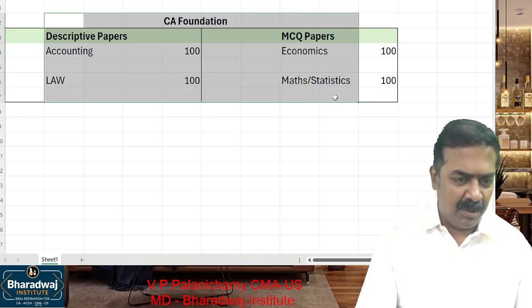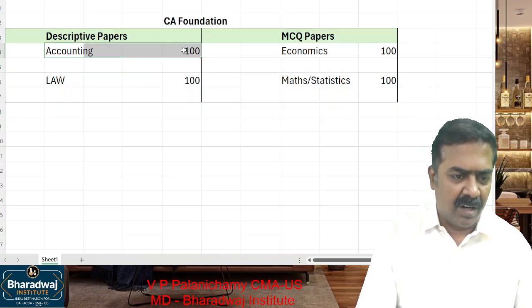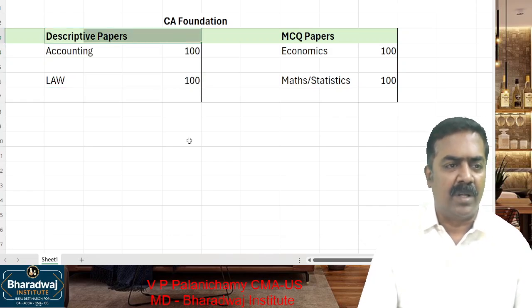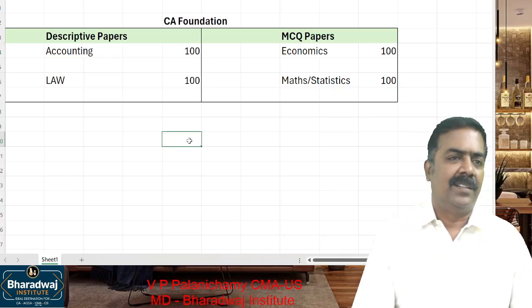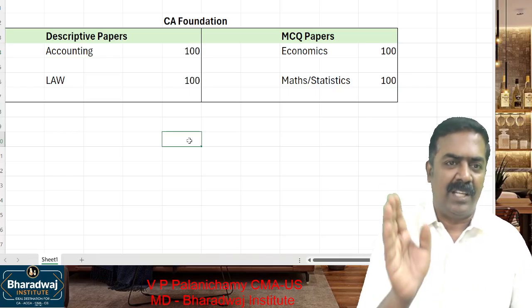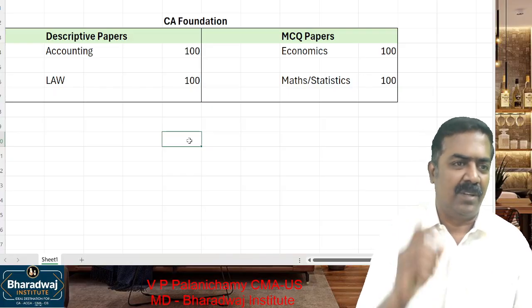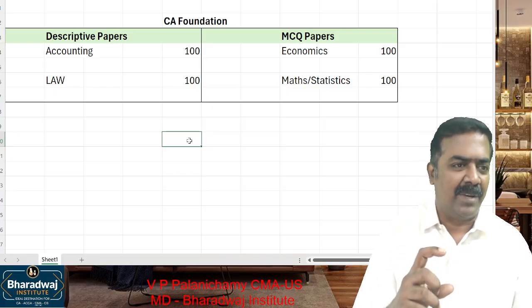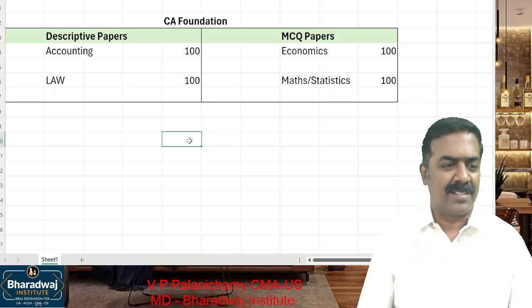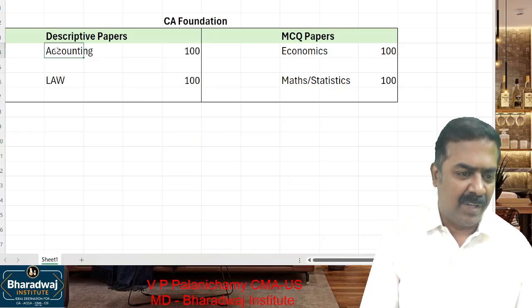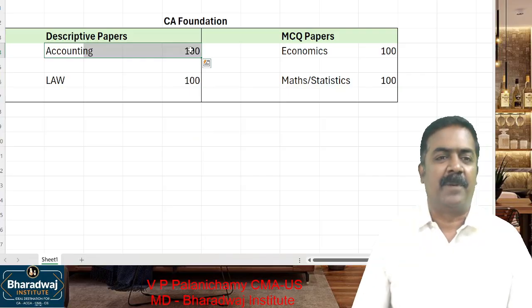Coming to the analysis of papers, you have accounting and which one? Law paper, which is a descriptive paper. What is a descriptive paper? Like your +2 examination, leave out section 1, which will be MCQ. In other sections, you'll have short answer questions, medium answer questions, and lengthy answer questions. Like that, your accounting and law papers will be there. Clear? You'll be given a question, and you're expected to answer.